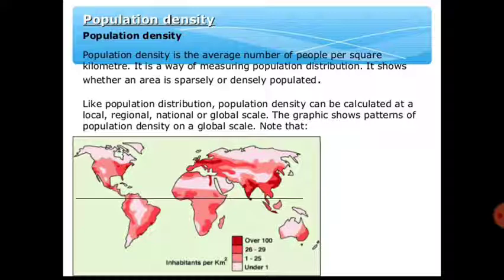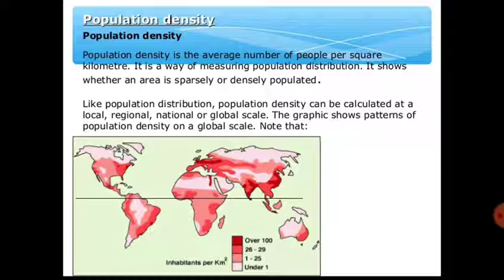In this diagram of India, we are showing the population density with the help of zones of pink color. Look at the index properly; there are 4 index categories. The lightest pink color describes 1 person per square kilometer, the next light pink depicts 1 to 25, then 26 to 99, and the most dense pink color shows over 100 people per square kilometer.